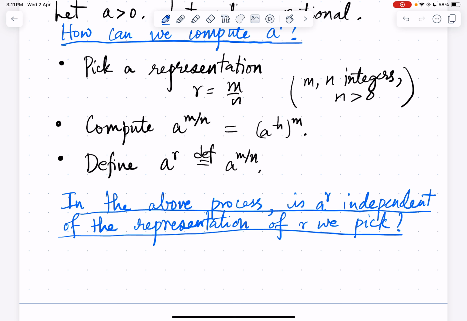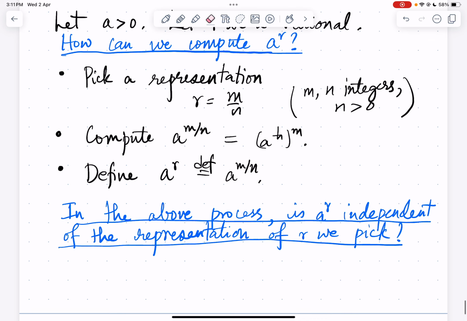So we have defined a procedure to compute a power r, but we need to check, does this procedure give the same answer when we pick different representations of the same rational r? Do we get the same quantity?